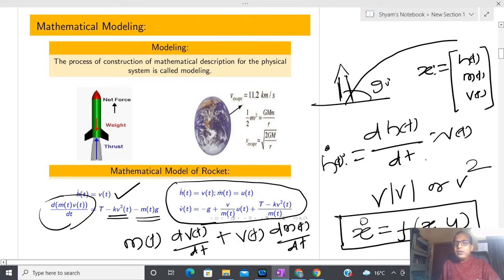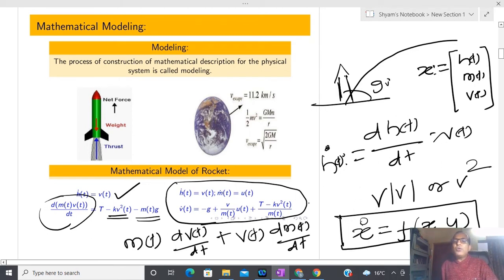Now in this particular example it is possible to show that mass is never negative. h(t) is never negative because we are going just in the upward direction. v(t) might sometimes increase and sometimes decrease, but one can restrict v(t) also to be greater than 0. So I have several restrictions. What this slide is going to convey is that if I have this kind of model, x dot equal to f(x,u), some kind of abstract model, and if I know the properties of this particular mathematical model, then I also know the properties of this rocket.